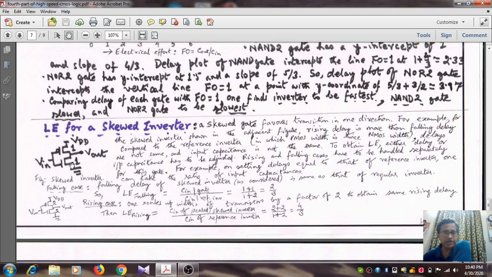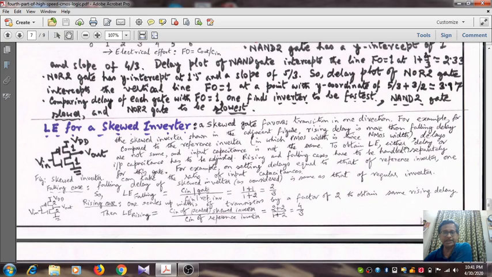So you have to consider the rising delay and the falling delay separately. So accordingly, the logical effort will vary for the rising delay and for the falling delay. So for a skewed gate, as we have shown here, the rising delay is more than the falling delay compared to reference inverter, in which the PMOS width is twice the NMOS width. But here the PMOS width is same as the NMOS width. So it is a skewed inverter. It is a non-standard inverter. Delays are not the same and input capacitance is also not the same.